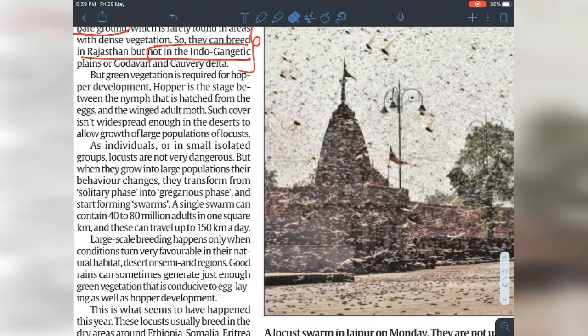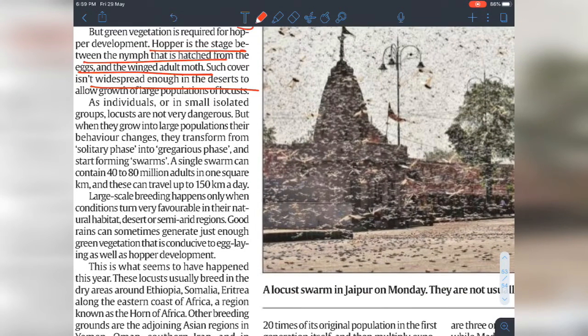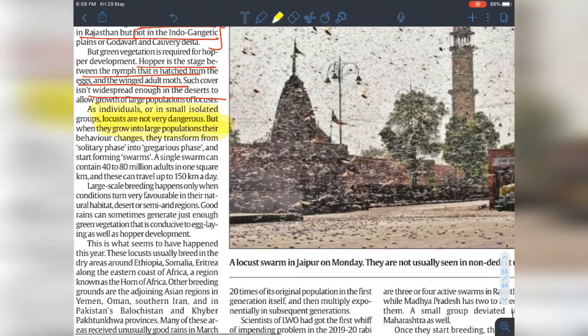So now we know the hopper is the stage between the nymph hatched from the eggs and the winged adult. Such cover isn't widespread enough in the desert to allow the growth of a large population of locusts. So as an individual or in a small isolated group, locusts are not very dangerous. If it is one or two, that is not an issue. But it comes in large populations. There is a film of Surya where a lot of locusts attack a particular area. That kind of thing has not happened here. It is because of global warming that this kind of warming phase is happening.